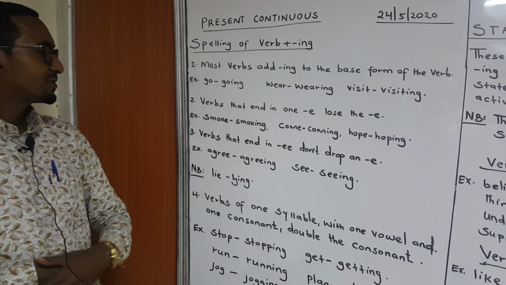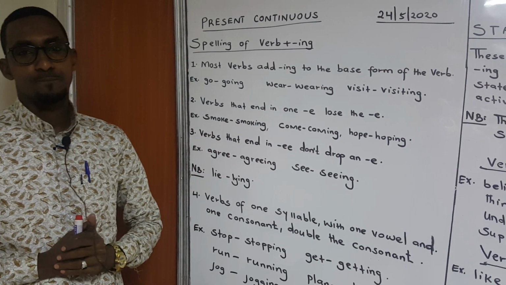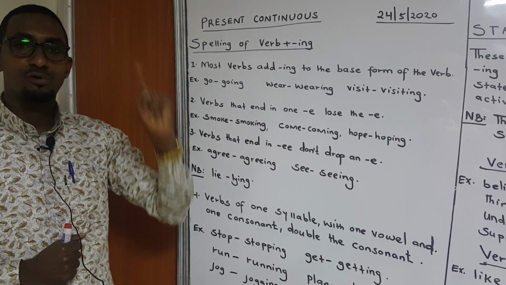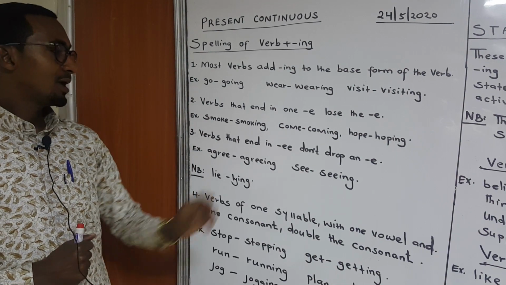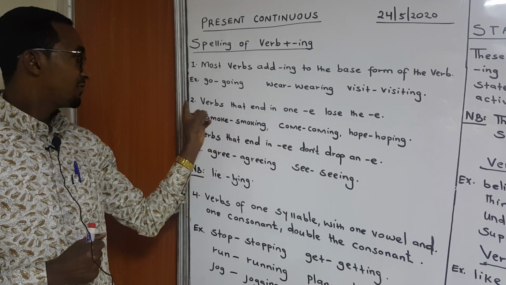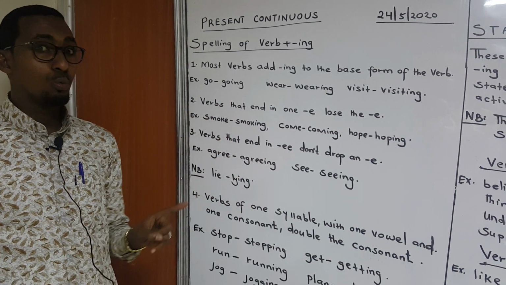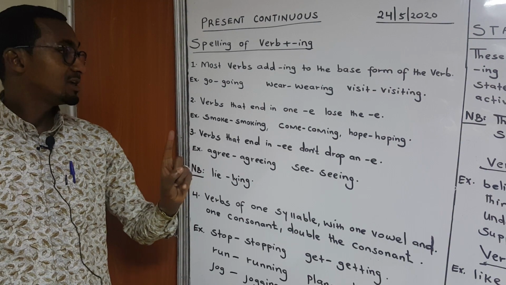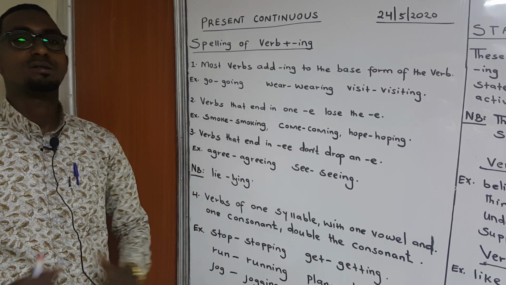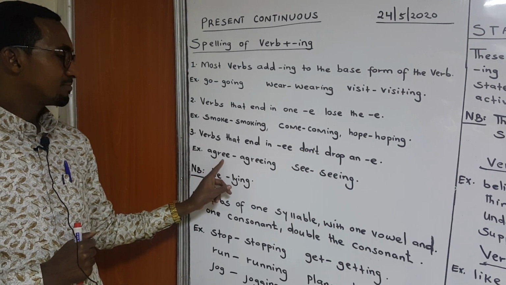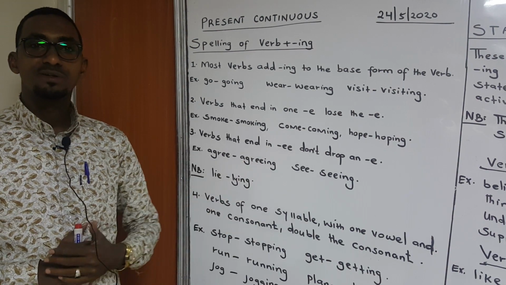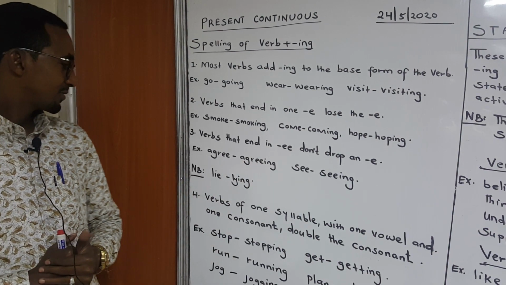Number 3, verbs that end in double e. Don't drop an e. That's clear. haddii ficilada ay ku dhamaadaan laba e, macnaha kan kale ficilka sharciga labaad way ka gedisan yihiin. Waxay u gedisan yihiin hadduu ku dhamaado laba e ma tuuraysid, ing lay ku daraysaa. Simple. Agree, agreeing. You see that? See, seeing, and so on.